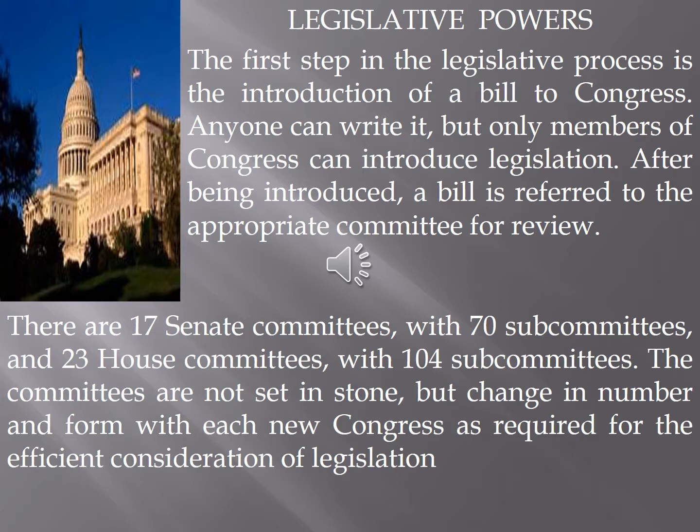There are 17 Senate committees with 70 subcommittees, and 23 House committees with 104 subcommittees. The committees are not set in stone. If the full committee votes to approve the bill, it is reported to the floor of the House or the Senate, and the majority party leadership decides when to place the bill on the calendar for consideration.